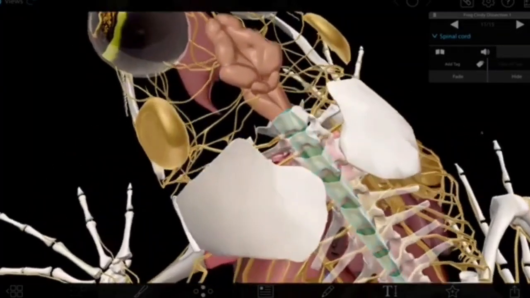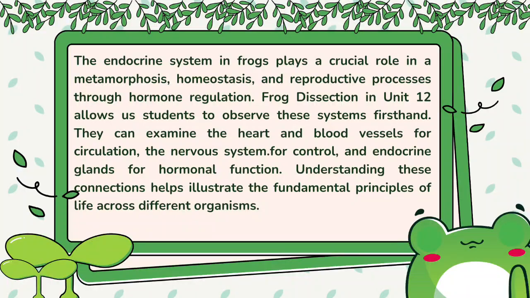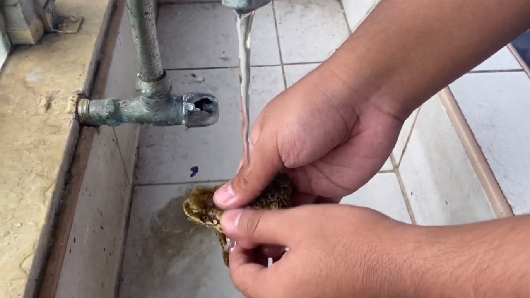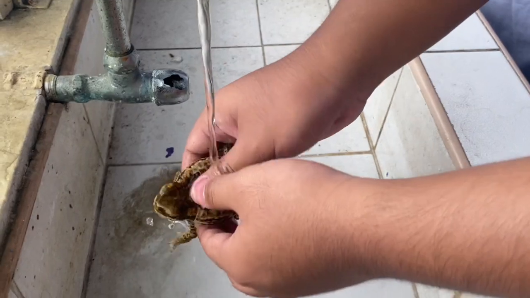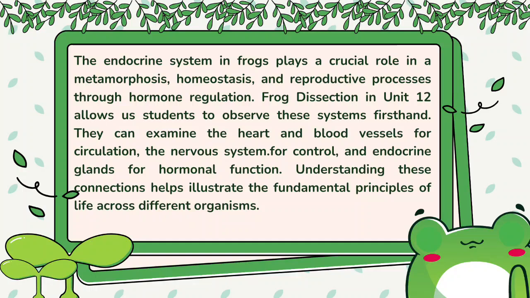Just as plants use chemical signaling for growth and adaptation, the endocrine system in frogs plays a crucial role in metamorphosis, homeostasis, and reproductive processes through hormone regulation. Frog dissection in Unit 12 allows us students to observe these systems firsthand.